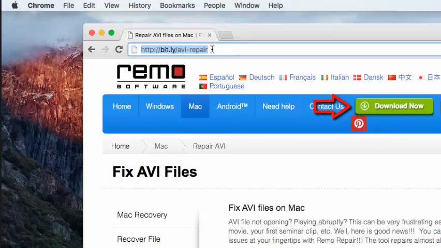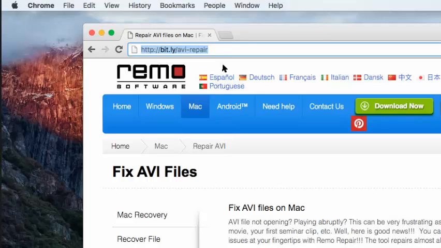The software just took 4 mouse clicks to repair my corrupt AVI video and I could play it on my media player without any issues after it was repaired. So if you have AVI videos on your computer and want to repair them, then I think this is the best software you can find on the internet to repair the same. I'll once again repair my corrupt AVI video and I'll show you how easy it is to repair them using this software on your Mac.